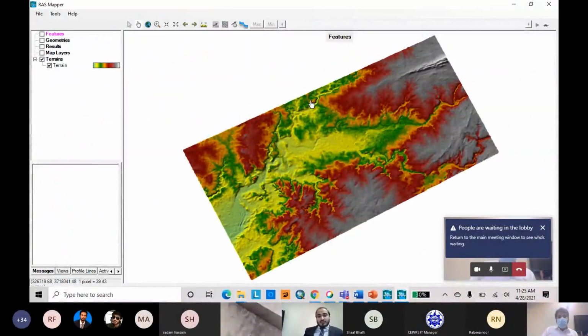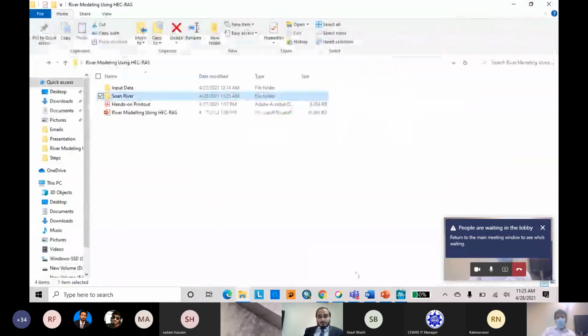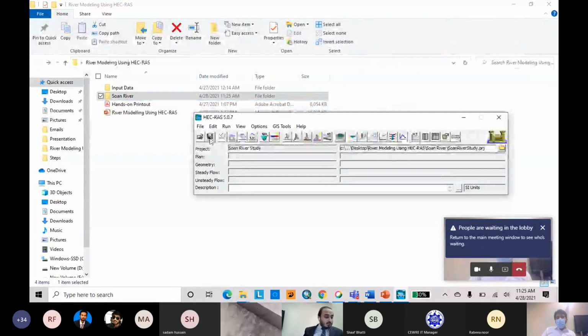Here we have added our digital elevation model in HEC-RAS Mapper. Save the file, because you have saved the main window. So save it. Okay, we will go to the next step.